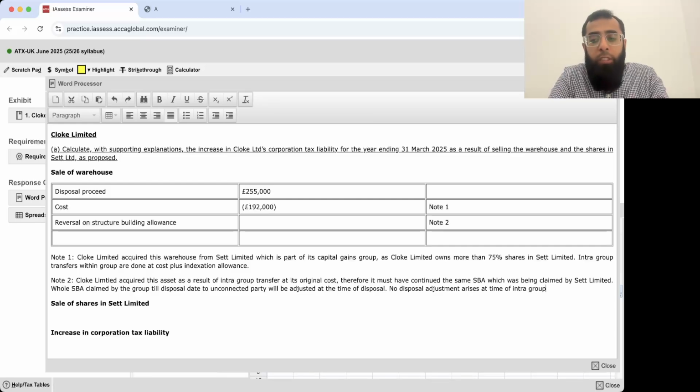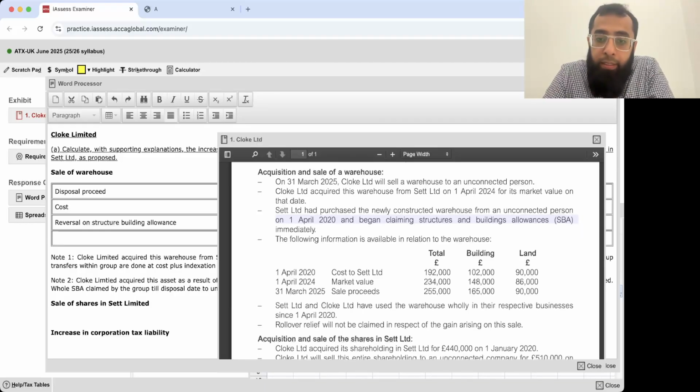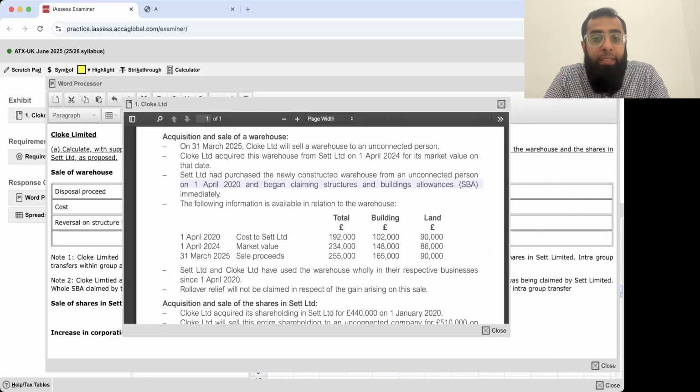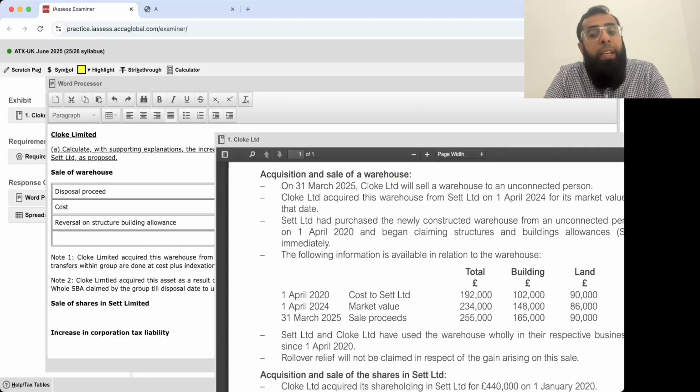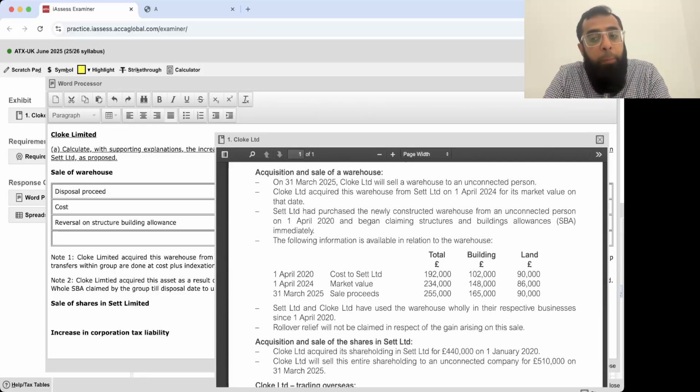That's completely logical: at the time of intra-group transfer, since no gain is being calculated, no structure building allowance must have been reversed. If you look at the scenario, try and understand the things. Set Limited acquired it on 1st April 20 and must be claiming SBA. Then Set Limited gave that asset to Cloak Limited on 1st April 24. At that time, there would be no disposal adjustment because it was an intra-group transfer. The same SBA would have been continuing.